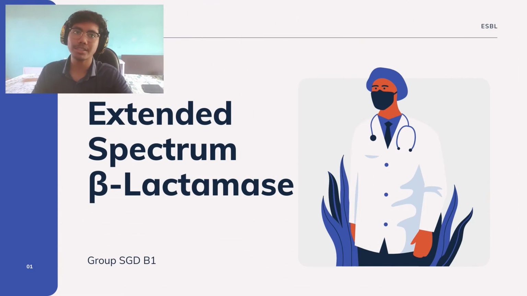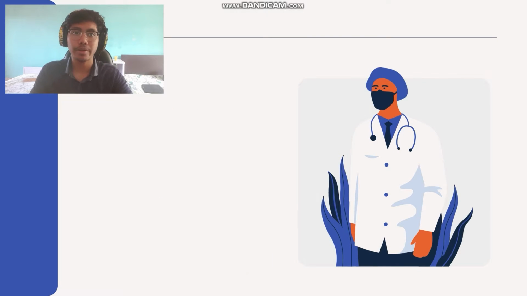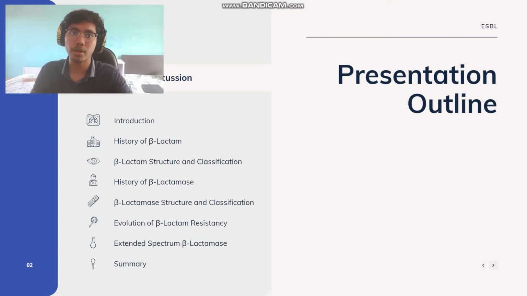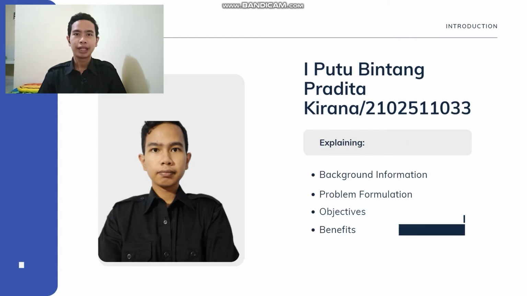In this video, we would like to discuss our student project regarding the topic of extended spectrum beta-lactamase. To give a better learning experience, we decided to divide this presentation into a couple of outlines, the first one will be the introduction, continued by the main topic, and finally the summary. Right after this, Bintang will give you some insight on why we chose this topic and other general information regarding our student project. Hello, my name is Putu Bintang with last number R033.